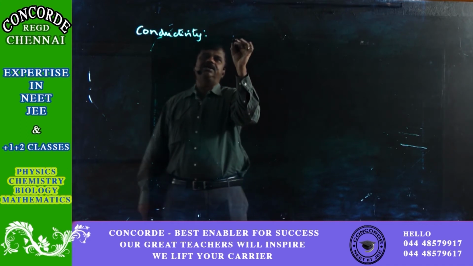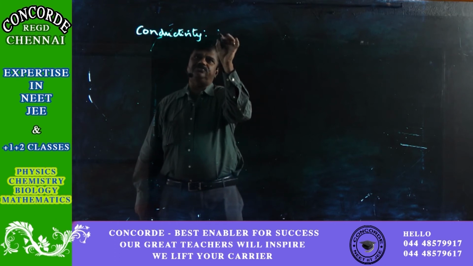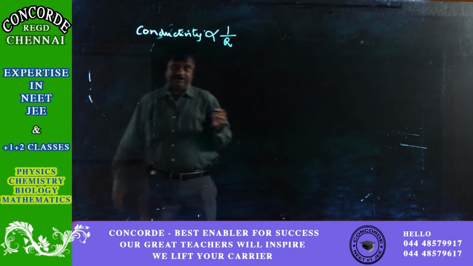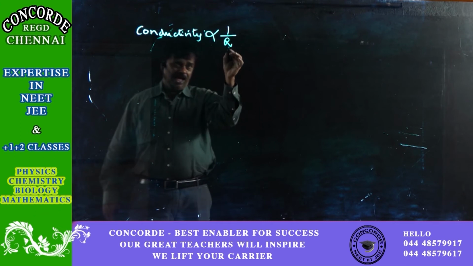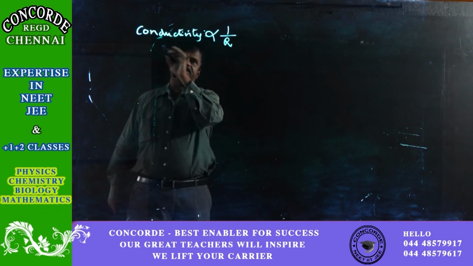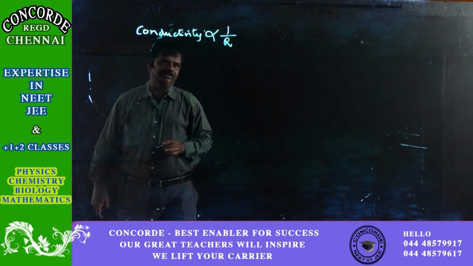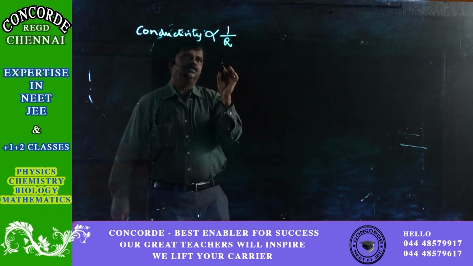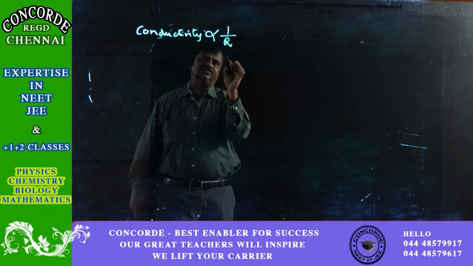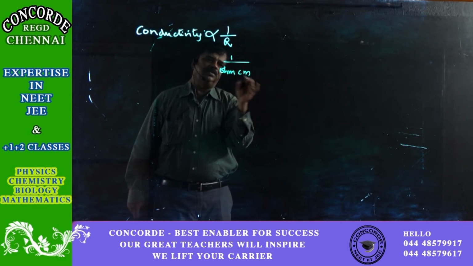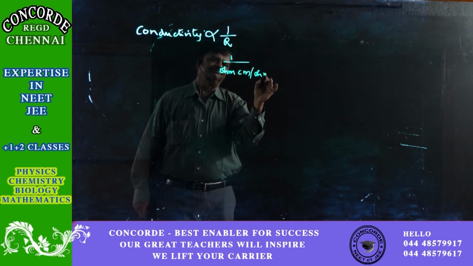So conductivity is inversely proportional to resistance, isn't it? The lesser the resistance, the more the conductivity, and the more the resistance, the lesser the conductivity. So conductivity is inversely proportional to the resistance. If it is inversely proportional to resistance, we know very well that the unit for resistivity is ohm centimeter or ohm meter.